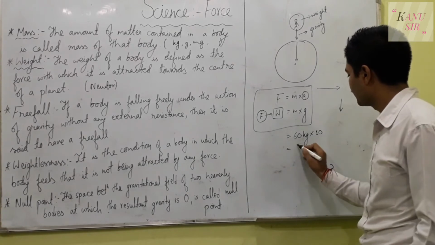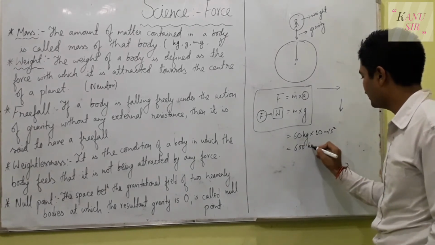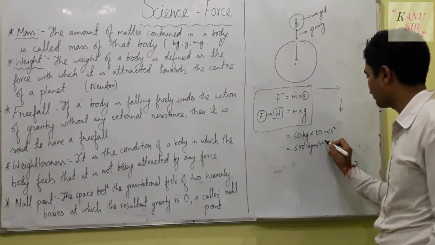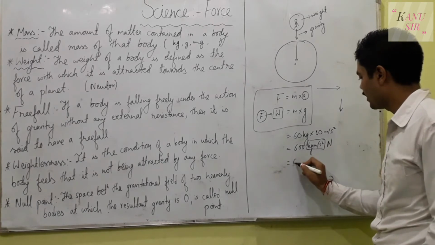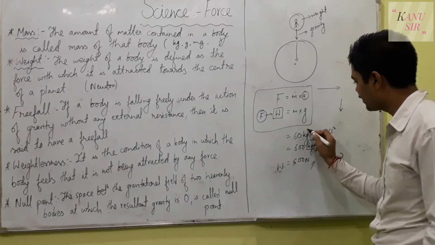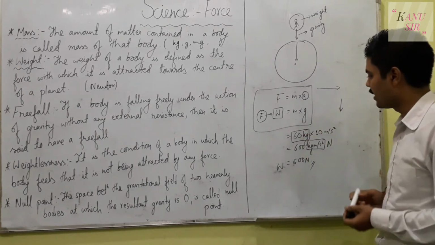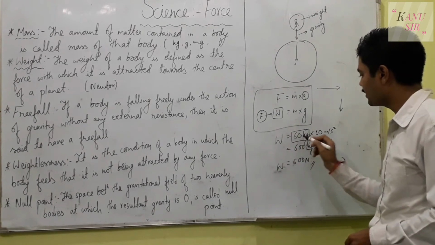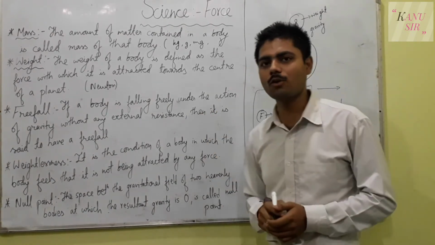Then we will get 600 kg meter per second square, which is also denoted as Newton. It means our weight is 600 Newton, but we say 60 kg. So this is the difference when we say our body weight is 60 kg or 600 Newton. You decide yourself now by understanding this topic.